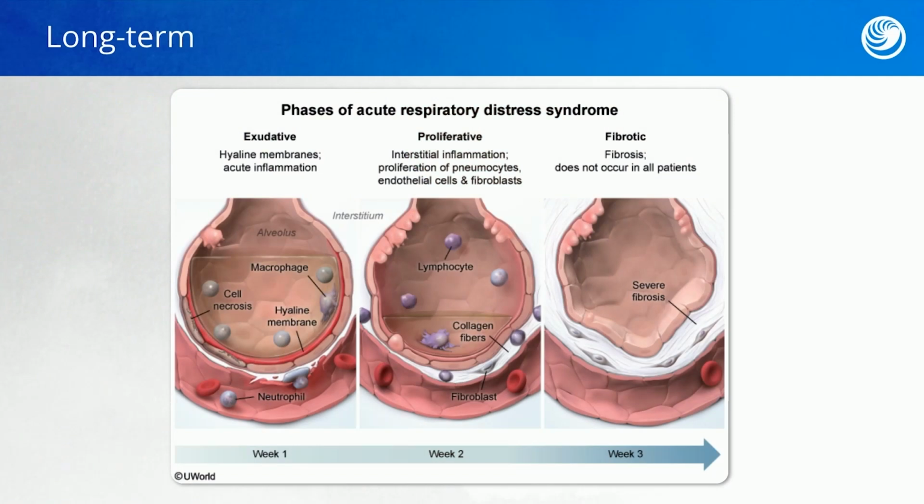Remember, there are 3 phases and they take a couple weeks to get through. We have that rush of fluid, all the inflammation, and then finally that fibrotic, hard alveoli. And this is permanent. This is why it's so important for you to recognize ARDS early so we can keep our patients safe. Great job, you guys. ARDS is really tough, but I know that you could get through it.